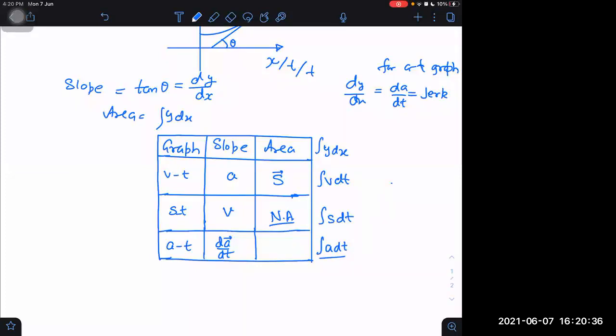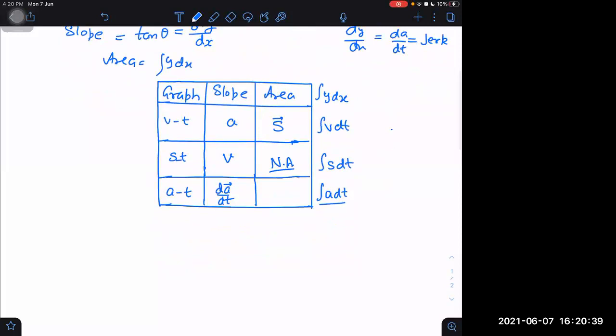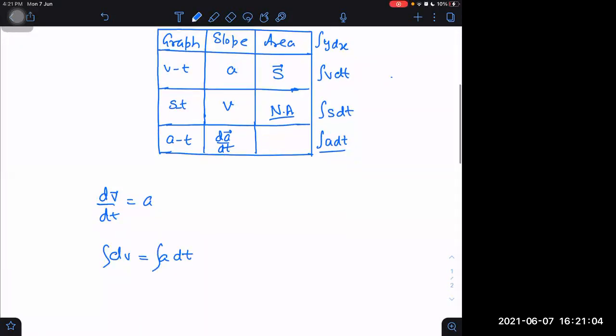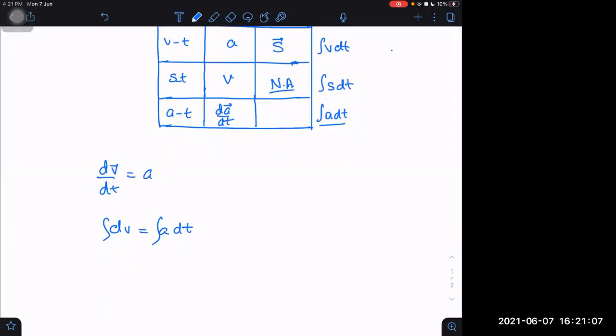Acceleration into time: some students quickly answer that it is velocity, which is wrong. There is a very minor difference, but it changes the complete answer. The rate of change of velocity with respect to time is acceleration. Everybody knows that. And if I take dt to the other side, I will get the integral of A dt equal to the integral of dv. But here they commit a mistake. They think the integral of dv will be v. But remember, it will be u to v limit and 0 to t time here. So it will not be v, it will be the change in velocity.